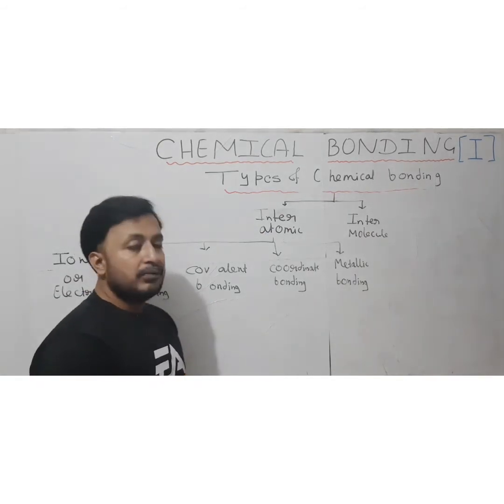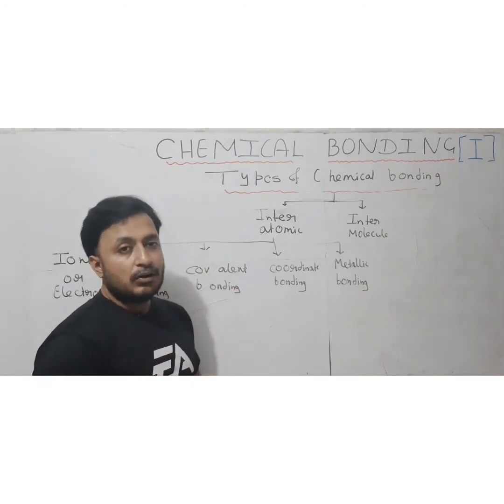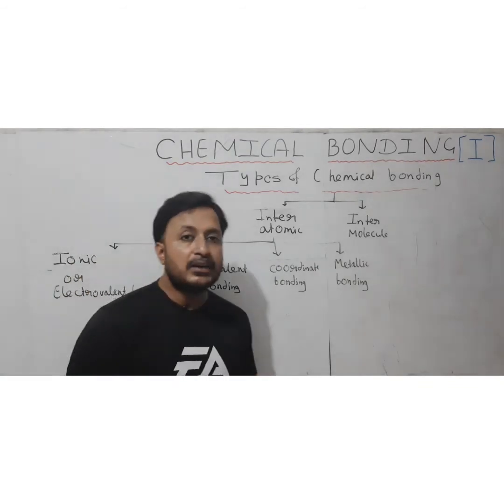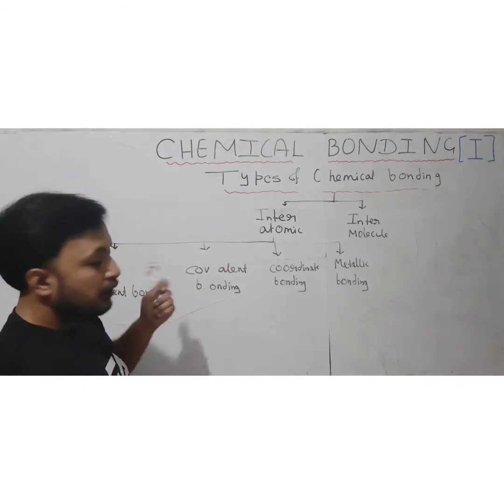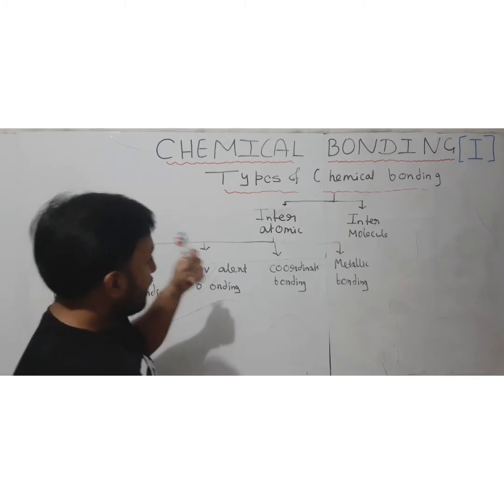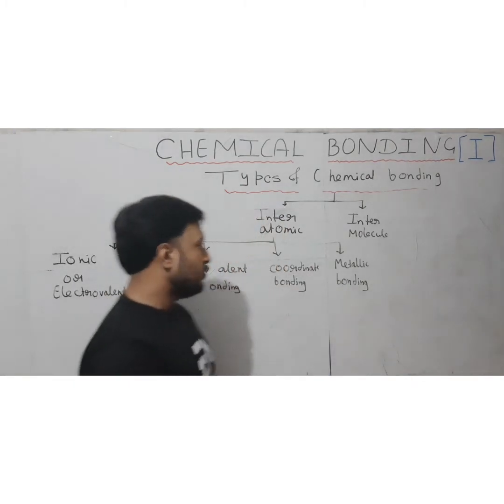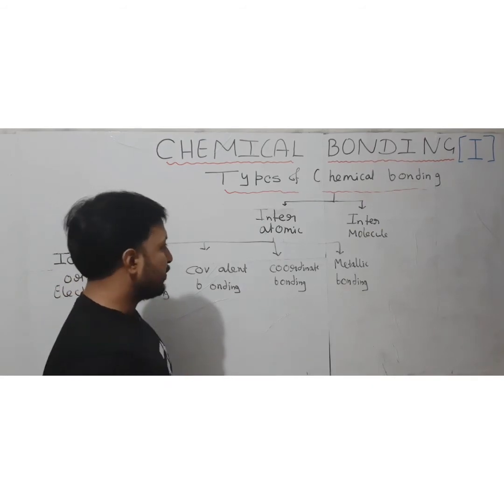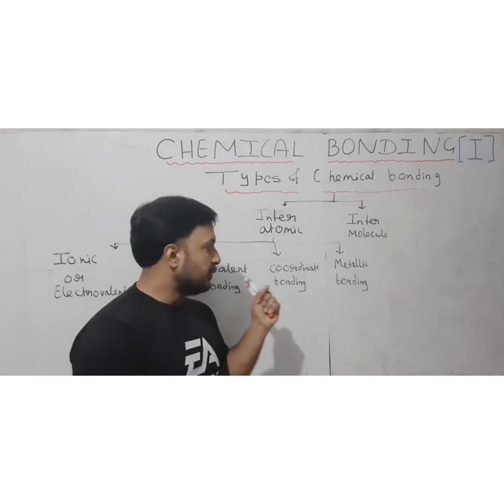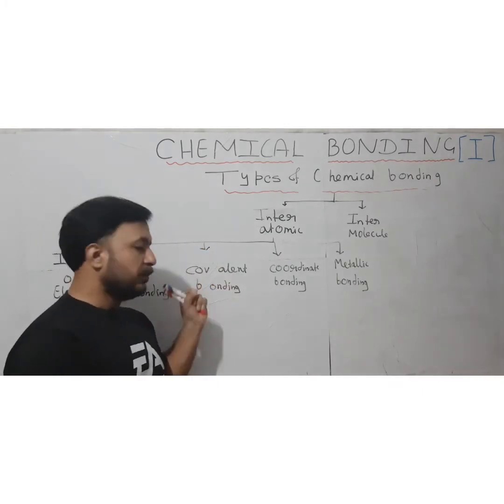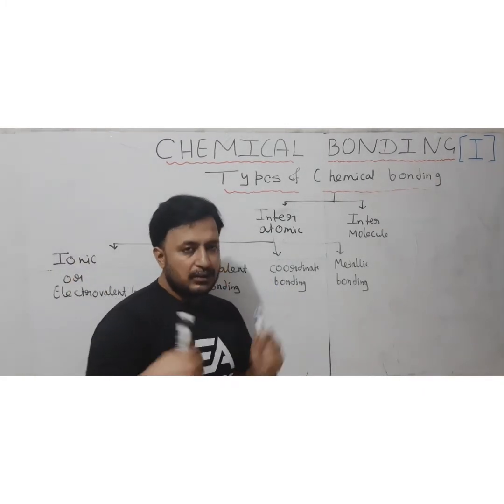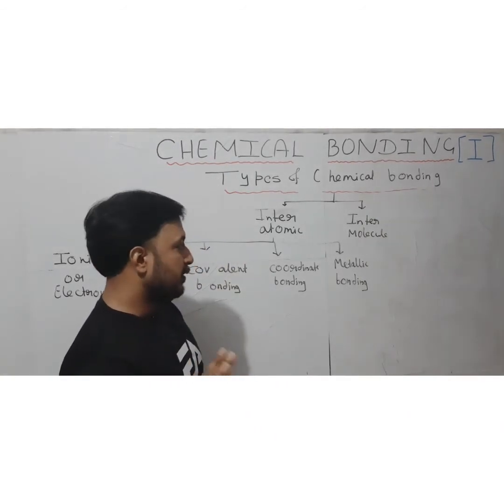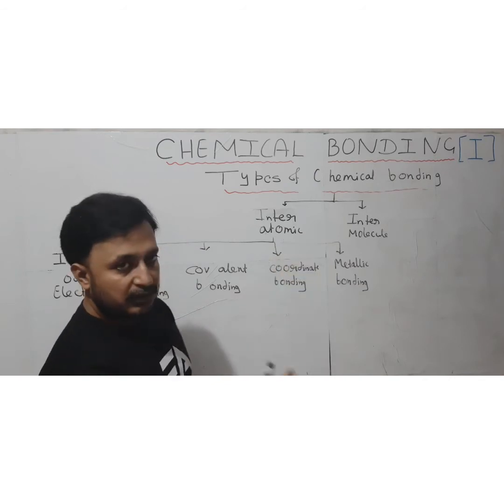Basically, in covalent bonding we are going to see the sharing of electrons between atoms. When electrons are shared between atoms, a covalent bond is formed. Then we are going to see coordinate bonding. Actually, coordinate bonding is a part of covalent bonding only, but we study it separately because there is a little difference. In coordinate bonding, electrons are shared, but the sharing is of a different type, which I will tell you when we discuss it in detail.